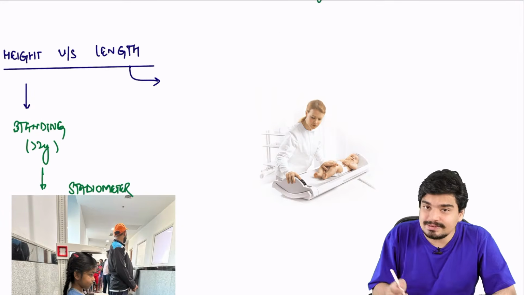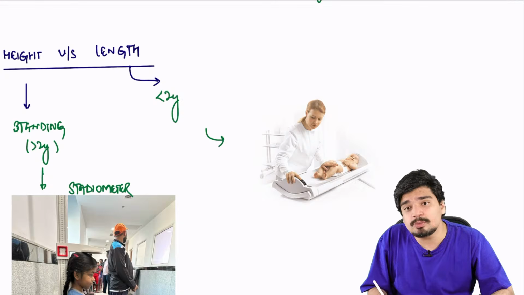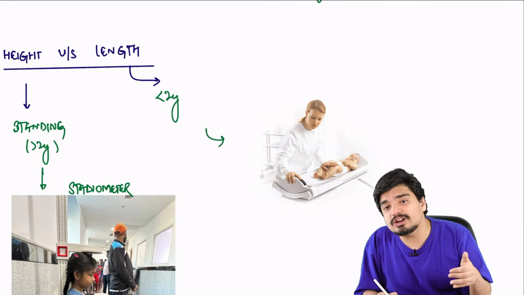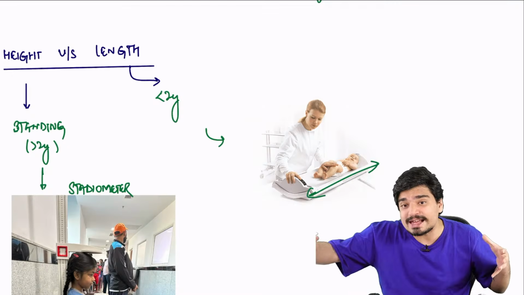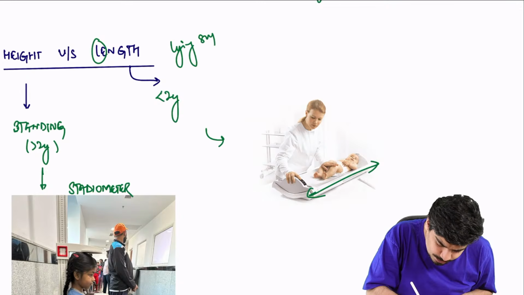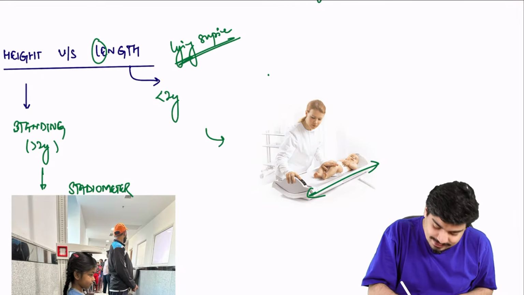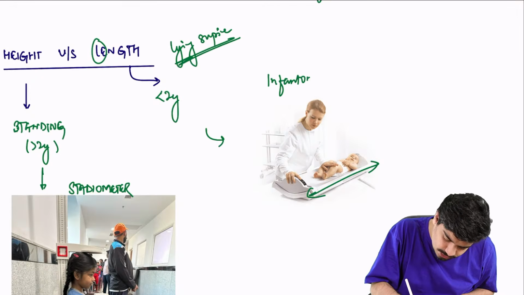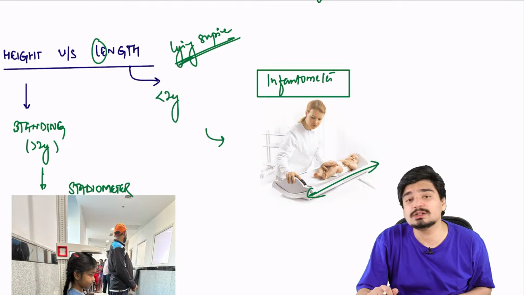While as far as length is concerned, it is measured in children less than 2 years using this instrument. What is this instrument called? See, less than 1 year, a child is called an infant. When the child is lying supine, that's length. L for length, L for lying supine. When you're lying supine, what you measure is called length. This is measured using an instrument called an infantometer.